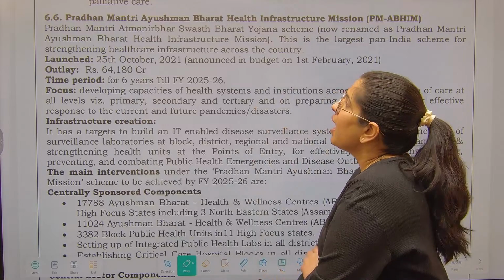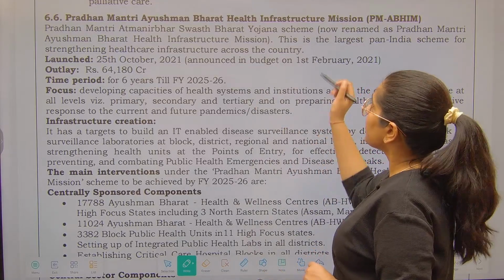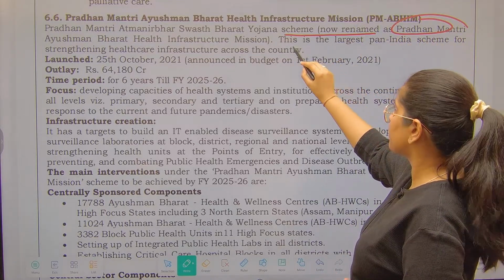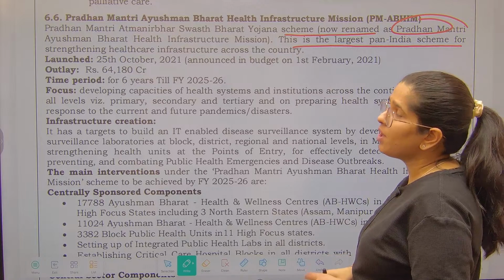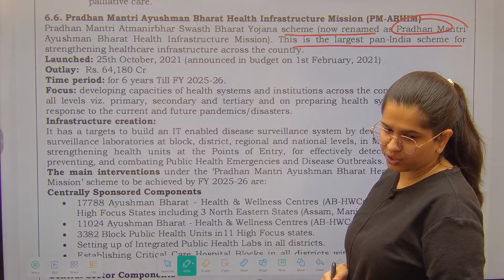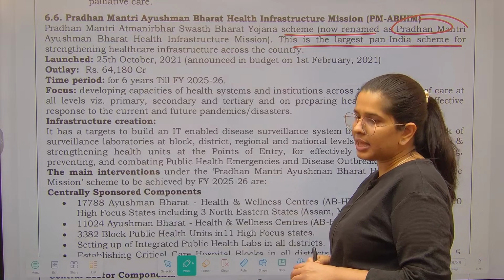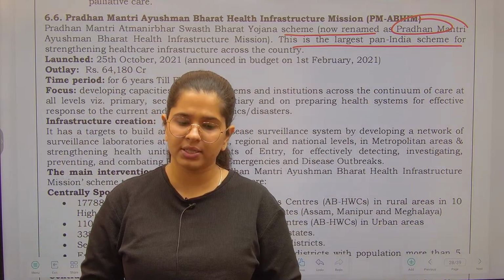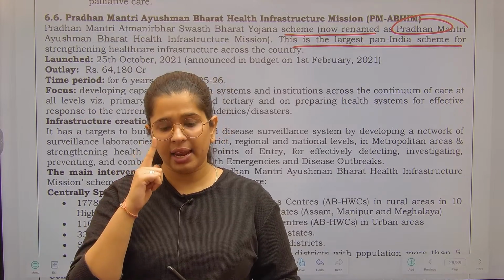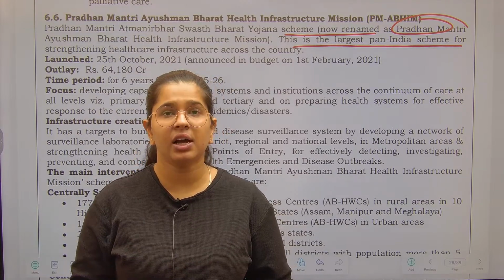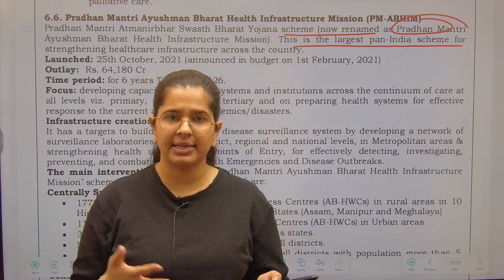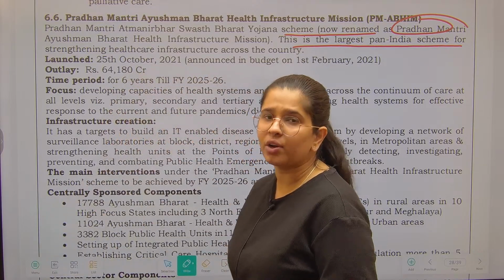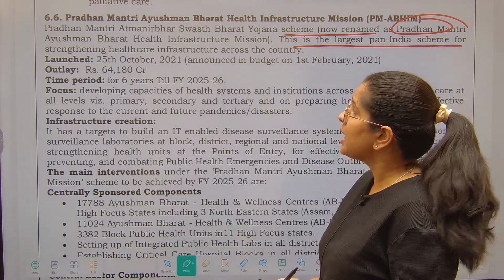Now let's see it. Pradhan Mantri Atmanirbhar Swasth Bharat Yojana scheme, now renamed as Health Infrastructure Mission. This is the largest pan-India scheme for strengthening the healthcare infrastructure. See, the problem in healthcare is that we are not able to touch even a figure of 2% of GDP expenditure for health. And I'm talking about the central government alone, not states and central together. You have to make an expenditure on health in order to bring the outcomes.